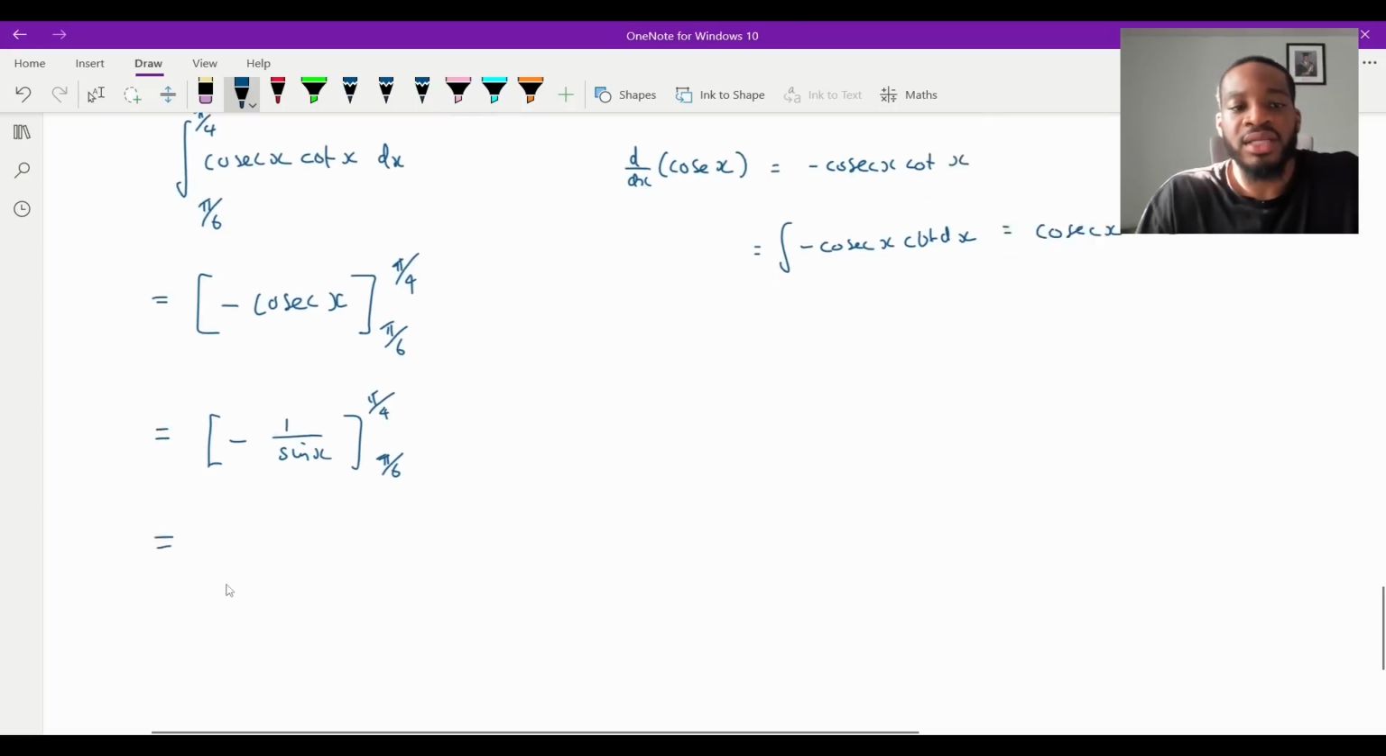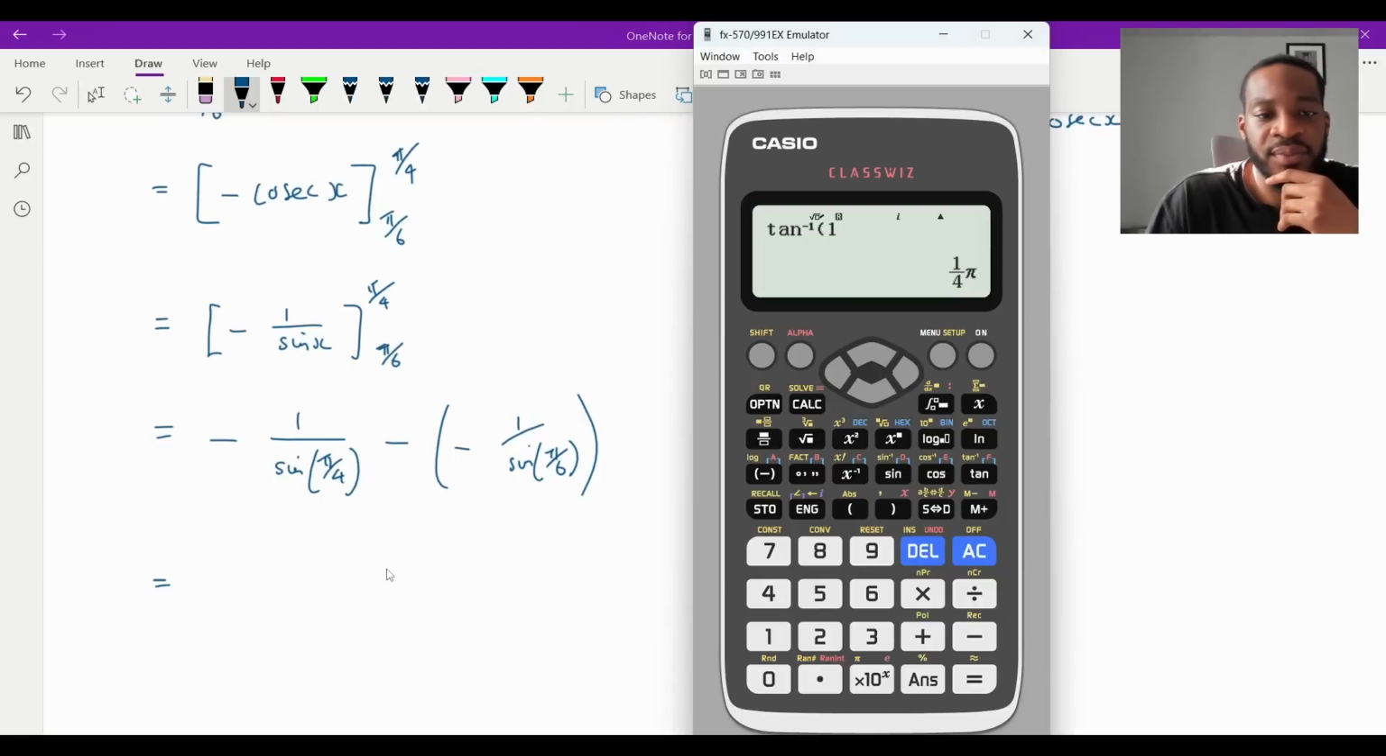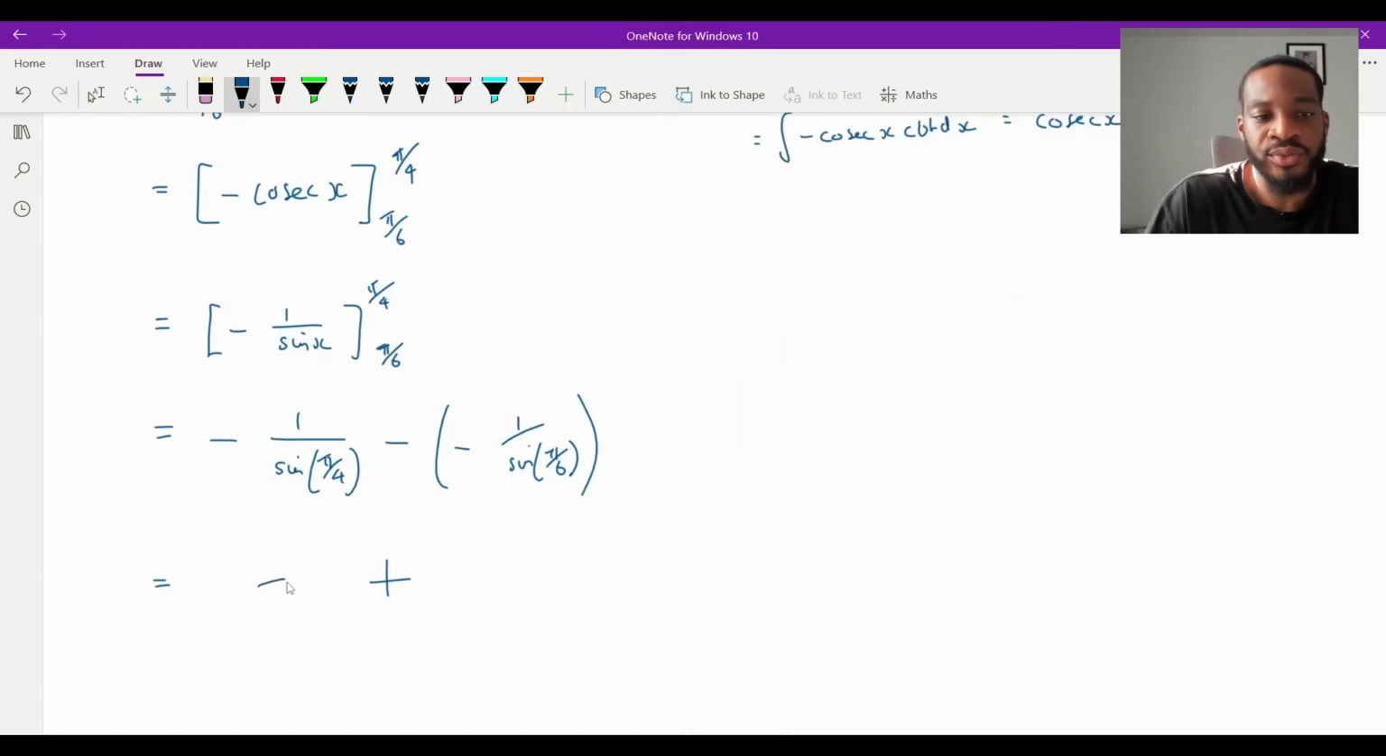So what you're going to do is just plug this in and evaluate. Minus 1 over sine of pi over 4, minus, and then minus 1 over sine of pi over 6. Like that. And then obviously, just putting that into the calculator, to see what we get. This is going to be a plus, isn't it? Let's do it. Minus 1 over sine of pi over 4 is minus root 2. So all of that is minus root 2.